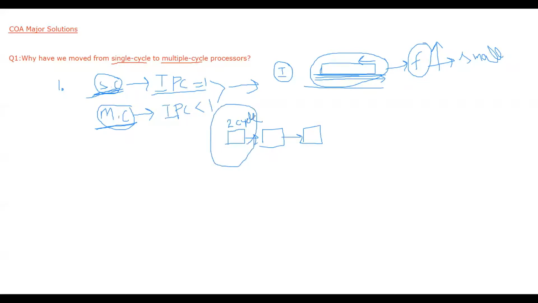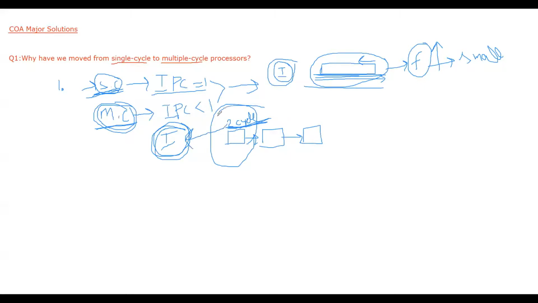The cycle width does not depend upon the size of the instruction or how much time this instruction is taking. But in single cycle processors, the cycle width depends upon the nature of an instruction, whereas in multiple cycle processors, the cycle width is independent of the instruction.